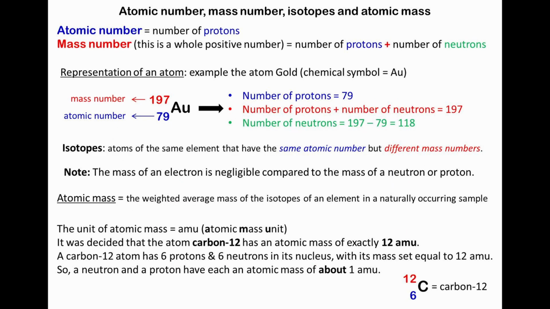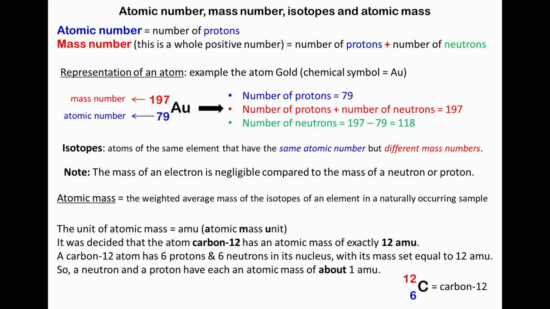As we have seen before, the composition of any atom can be written using the atomic number and the mass number. Let's have a look at the gold atom. The atomic number is 79 and its mass number is 197. The atomic number and mass number allow us to calculate the number of protons, electrons and neutrons.